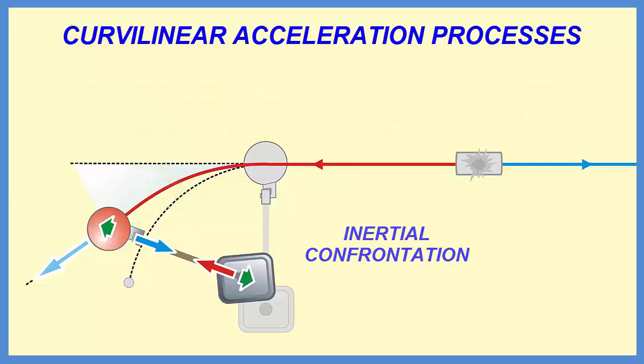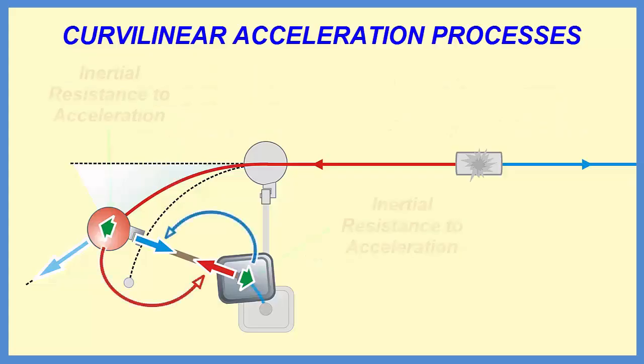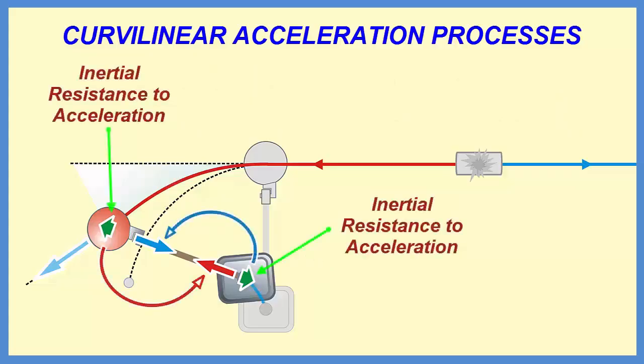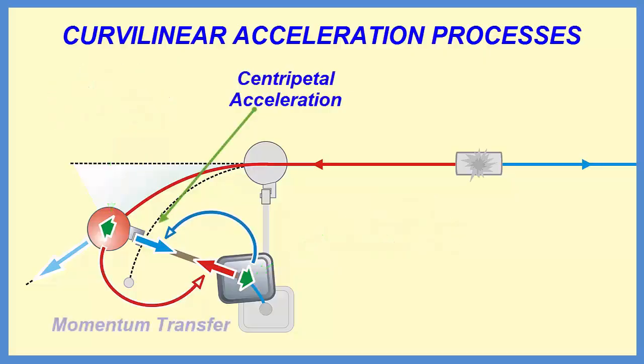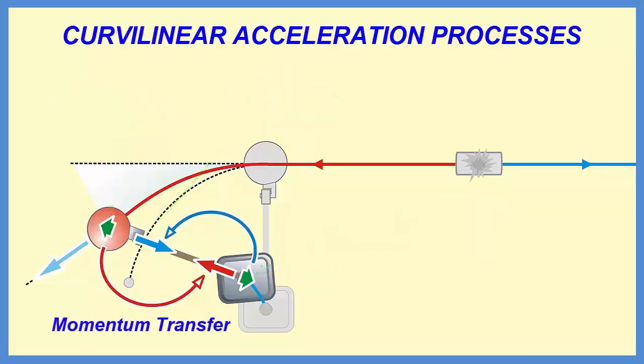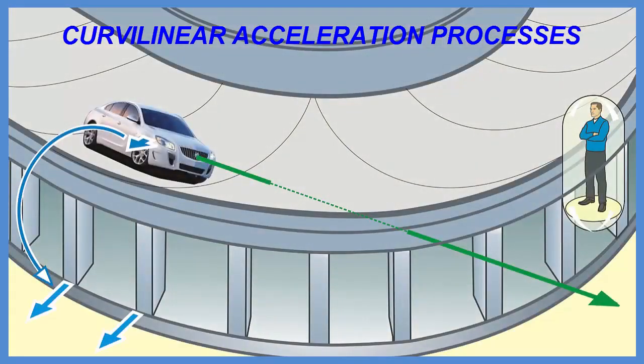A moving body interacts with another body, and resists the incurvation of its path, a centripetal acceleration, which results in momentum transfer from the moving body to the body causing the incurvation of its path. This is the same kind of interaction by inertial confrontation that occurs between a car and a curved section of a highway, attached to the surface of the Earth.